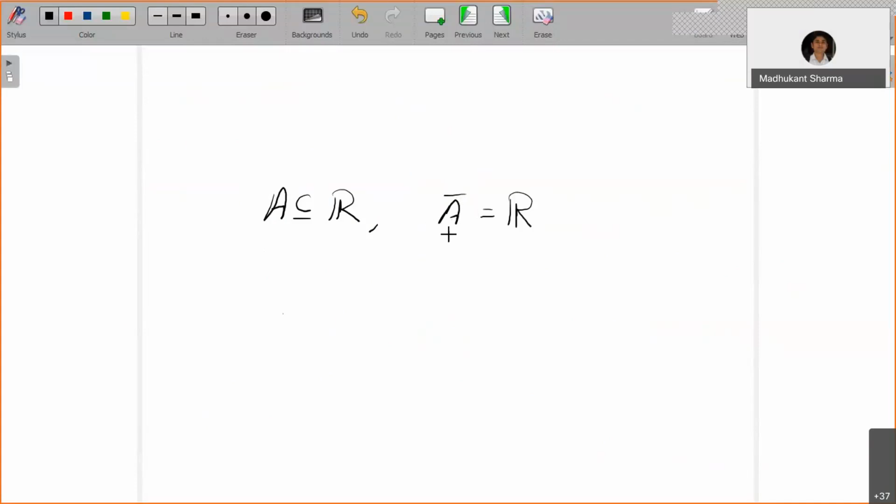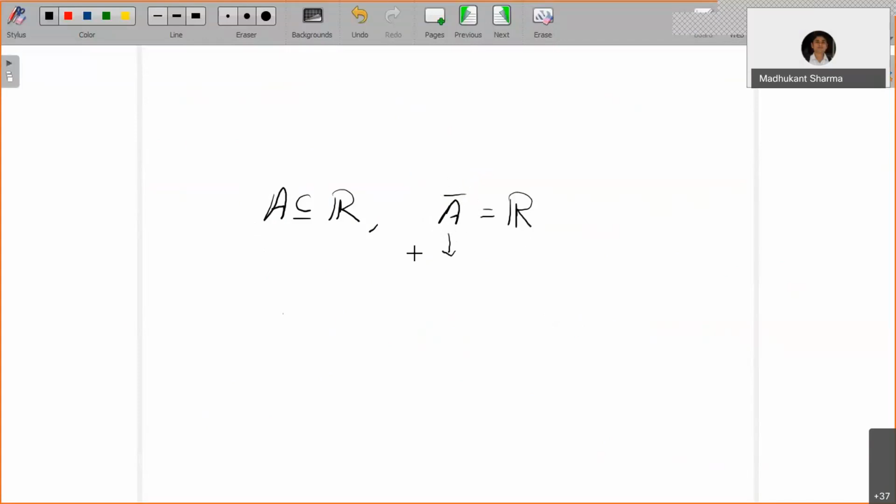A bar is the closure of the set A, which includes all interior points as well as all boundary points. And any point is going to be a limit of a certain sequence inside A.